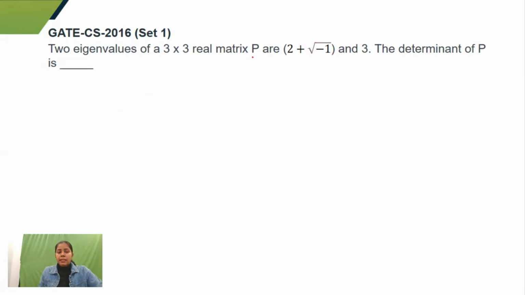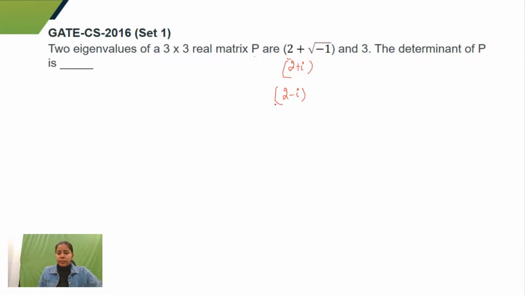Because I can see that P is of order 3 cross 3, and we know that eigenvalues are the roots of the characteristic equation. And we know that complex roots always occur in pairs. So if I have 2 plus i as a root, where square root of minus 1 is iota, then 2 minus i would be the root of the same equation. So that means 2 plus i and 2 minus i occur as roots of an equation together.